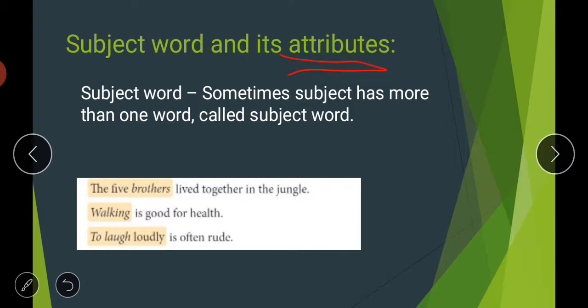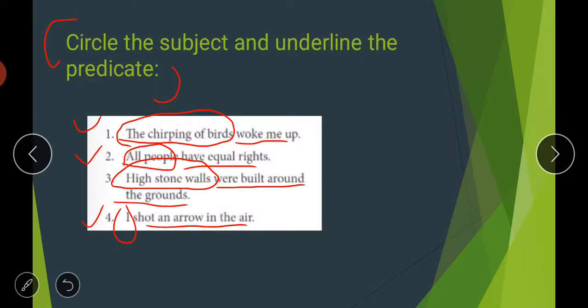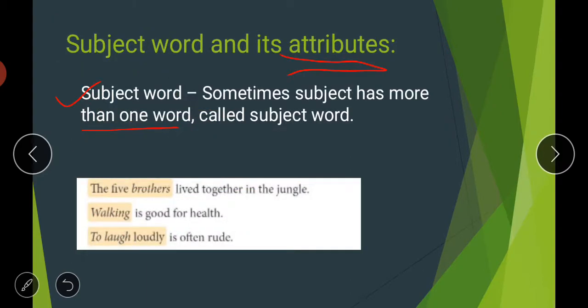So what is a subject word? Sometimes sentences have more than one word in the subject, as I have already told you on a previous page. In the first sentence there were four words in the subject. So the complete subject, the words that are there in the subject, are called your subject word. When a subject has more than one word, that group of words is called your subject word.